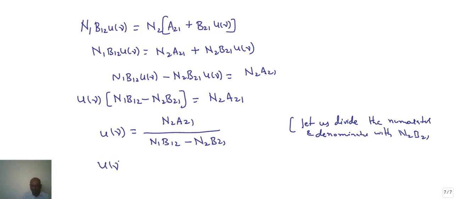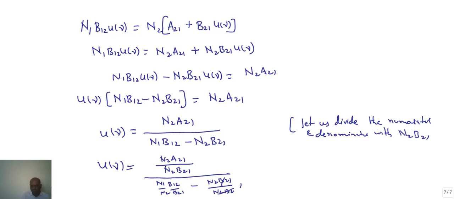U of nu is equal to N2 A21 by N2 B21 by N1 B12 by N2 B21 minus N2 B21 by N2 B21.